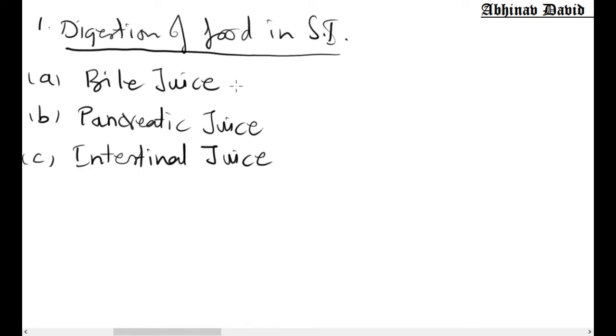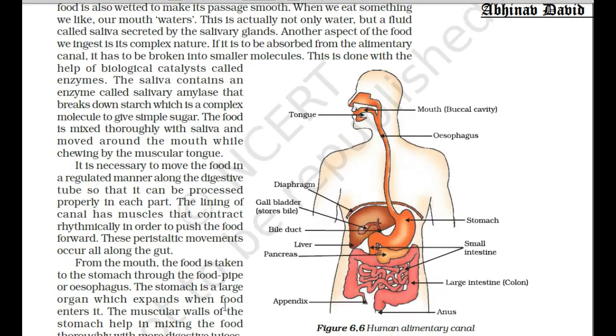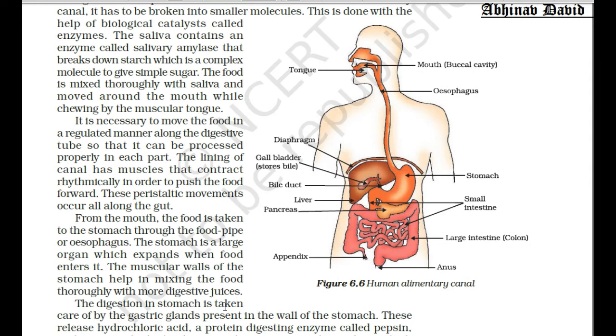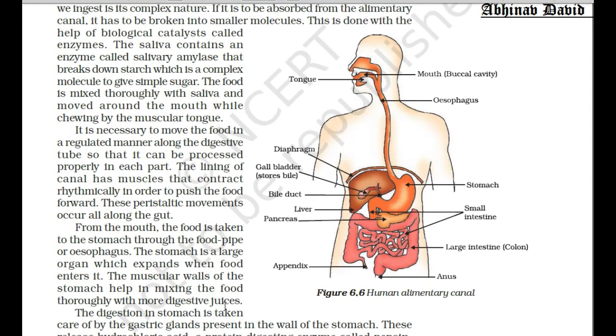Now bile juice is secreted by the liver. As you can see in the diagram given in your book on page number 99, this liver is situated just on the right side of the stomach.